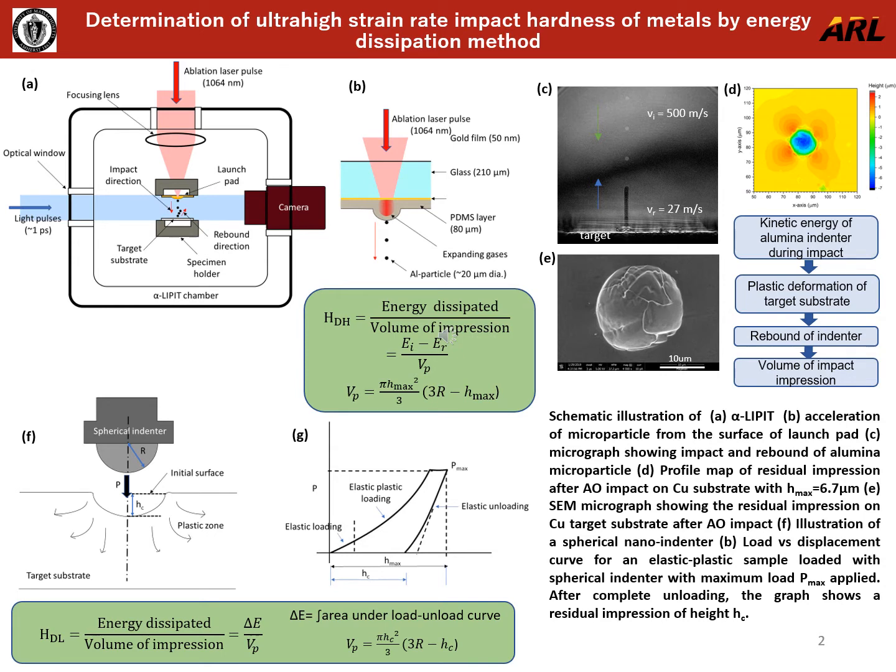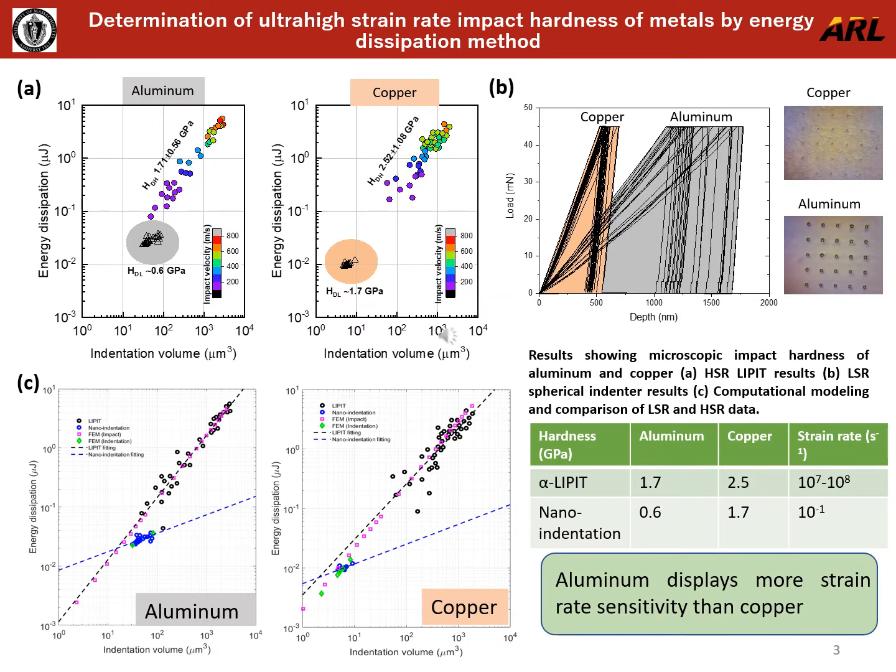For the low strain rate nanoindentation studies, a diamond tip spherical nanoindenter of 20 micron diameter was used, as illustrated in figure F. The nanoindentation results gave the force versus depth graph. The area under the loading and unloading curves gives the energy dissipated by plastic deformation, or delta E. Furthermore, the experimental results were validated with FEA simulation from Professor Sinan Muftu's group at Northeastern University based on Johnson-Cook plasticity models. The results from all the experiments have been summarized in this slide.